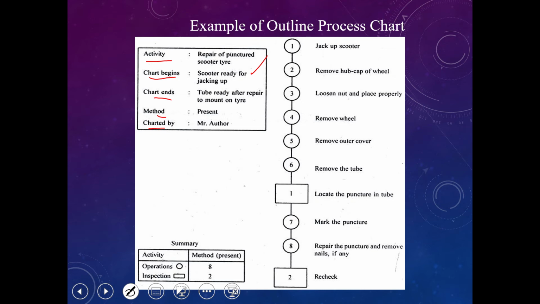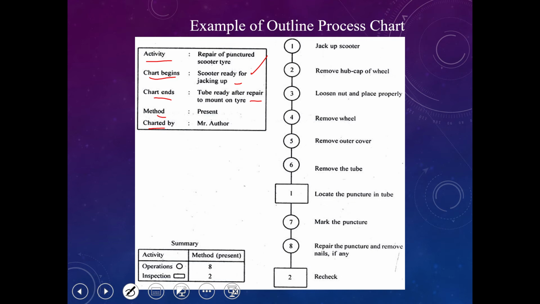That can always be a begin point, but we need to state in our chart from what process we want to start our process chart outline. So in this case, we use a chart that begins from the scooter ready for jacking up, and ends with the tube ready after repair and to mount on the tire. The process of mounting to the tire needs a different outline process chart.